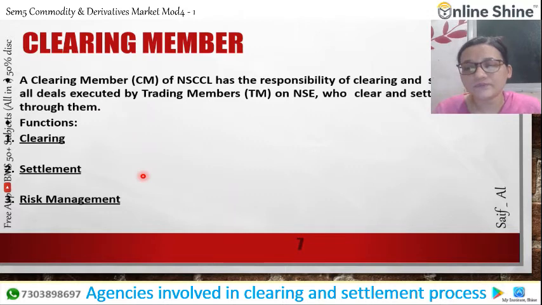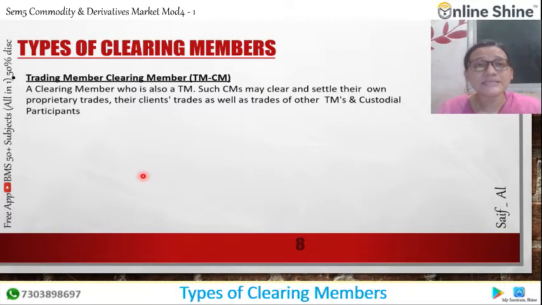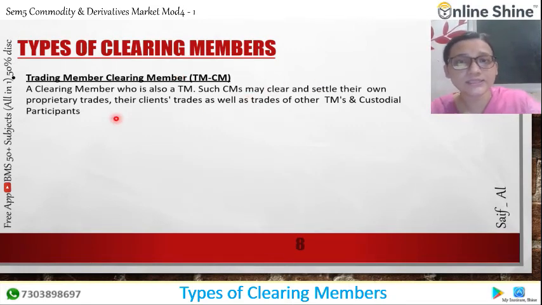So let's study in detail the types of clearing members. Very, very important. The trading members and the clearing members. First, a clearing member who is also a trade member. Such a clearing member may clear and settle their own proprietary trades, their clients' trades, as well as the trades of other trade members. So they settle all their own, their clients' and other trade members' trades.